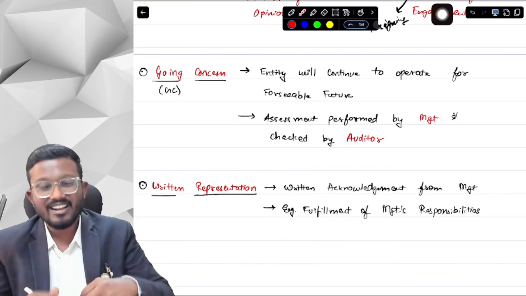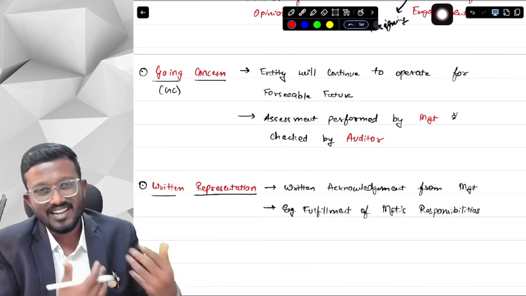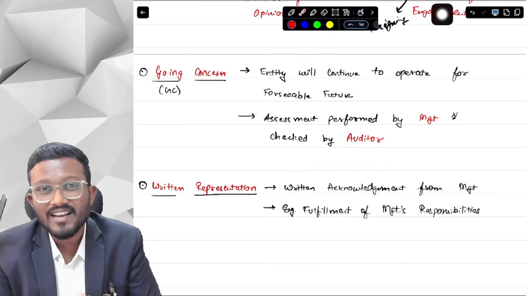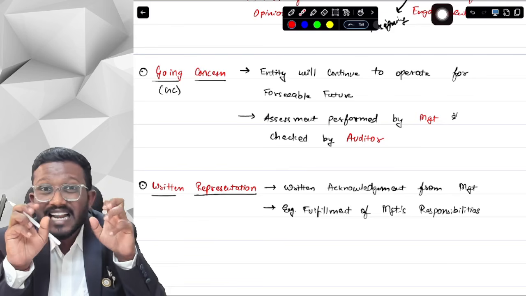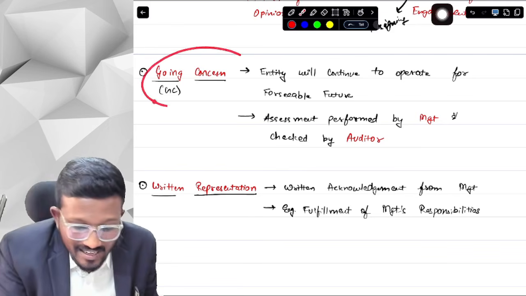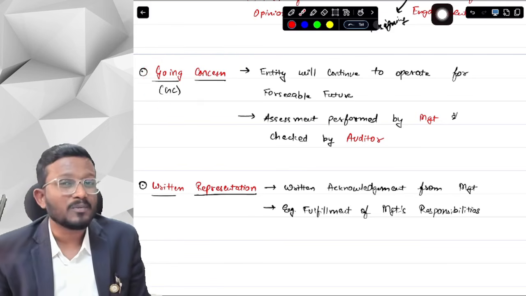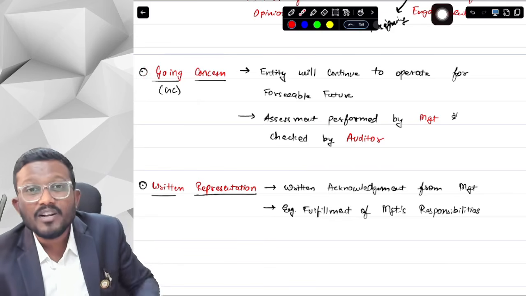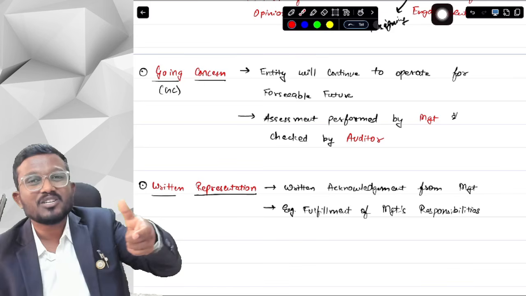Whenever I say childhood, you need to understand that it's 11th and 12th. So in our childhood, we have already heard about fundamental accounting assumptions, and going concern is a fundamental accounting assumption. What is a fundamental accounting assumption? We do not have to state this assumption in our financial statements.